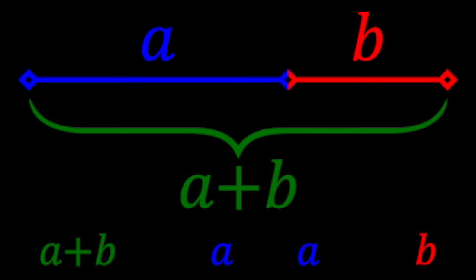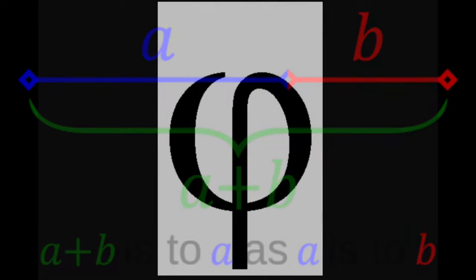Well, let's back up a bit and review. If we divide a line into two segments, where the ratio of the whole line to the long segment is the same as the ratio of the long segment to the short segment, then the ratio we have is the golden ratio. Today, it's commonly symbolized by the Greek letter phi.